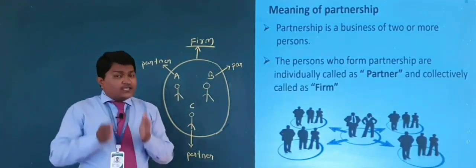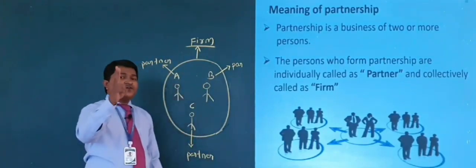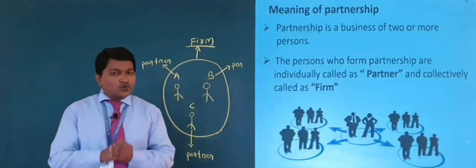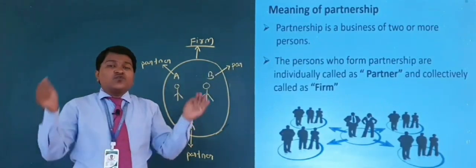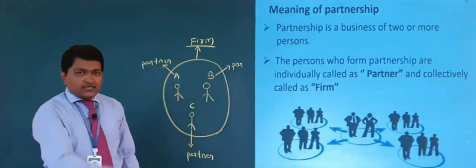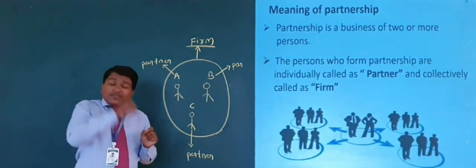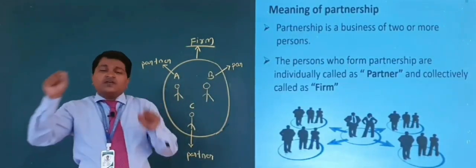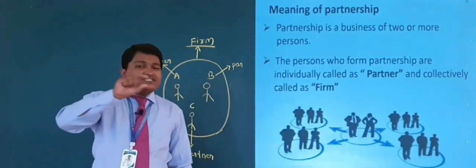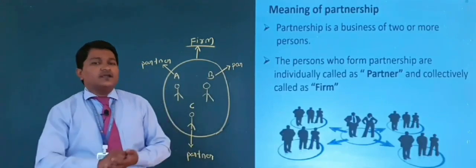Right? Understood now? Here once again I clarify. Partnership is a business of 2 or more persons, and the persons who form the partnership business are individually called partners and collectively called a firm. The name under which they run the business is called the firm name.